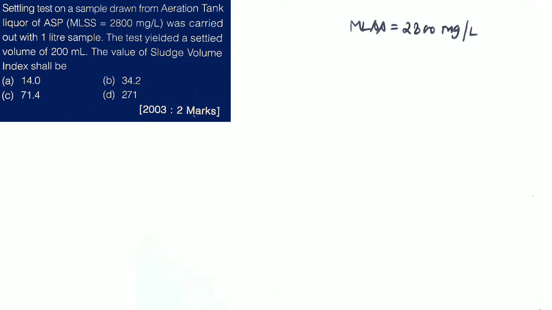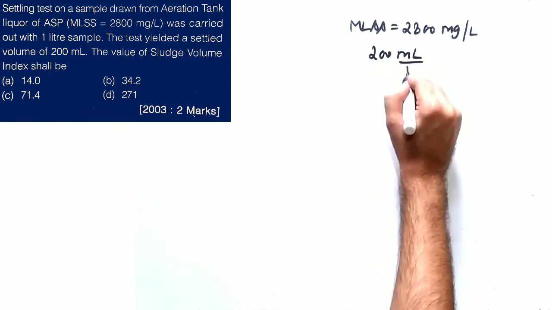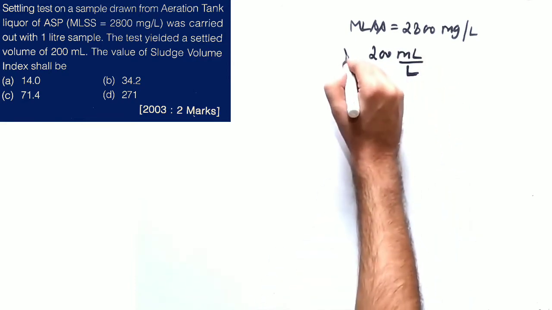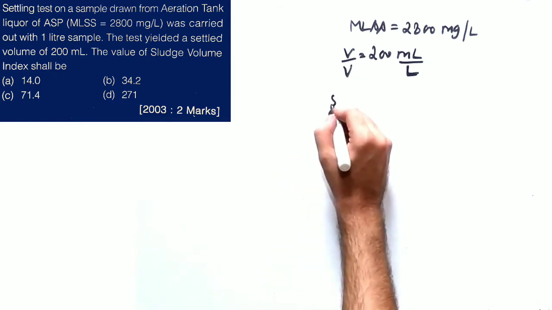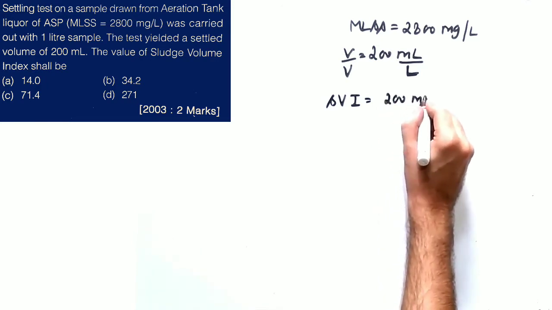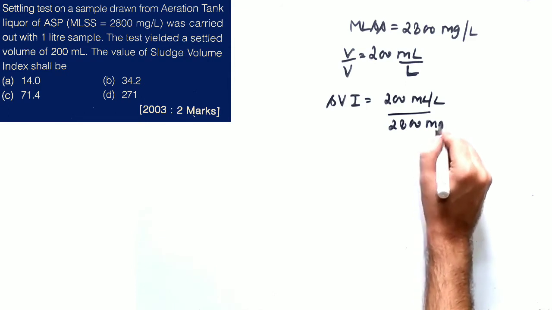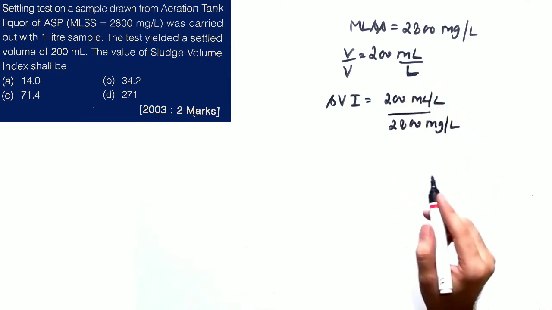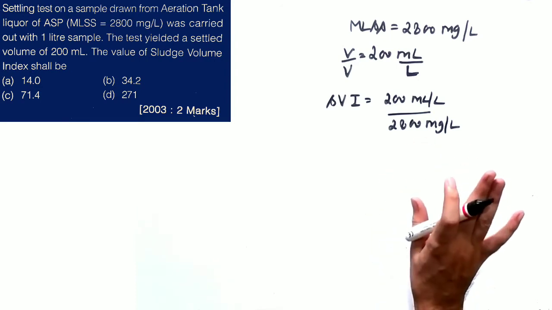It is given that the volume is 200 milliliter per liter. To calculate SVI, you need this value, 200 milliliter per liter, divided by 2800 milligram per liter. You divide the volume of settled sludge in milliliter per liter by the MLSS concentration.